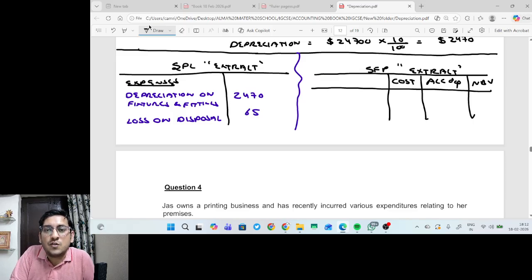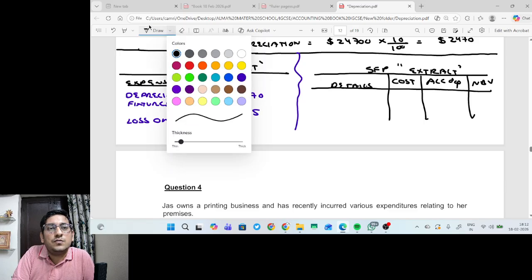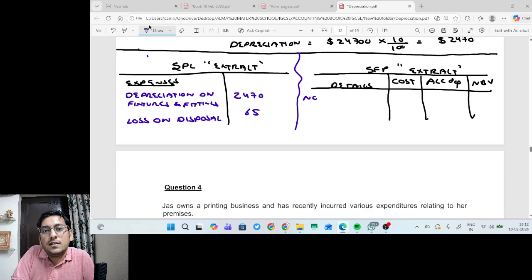So under details, cost, accumulated depreciation, and net book value, the heading is non-current assets. Under it you write fixtures and fittings, the name of the non-current asset.